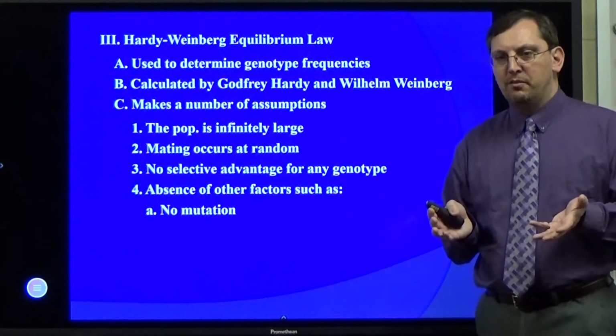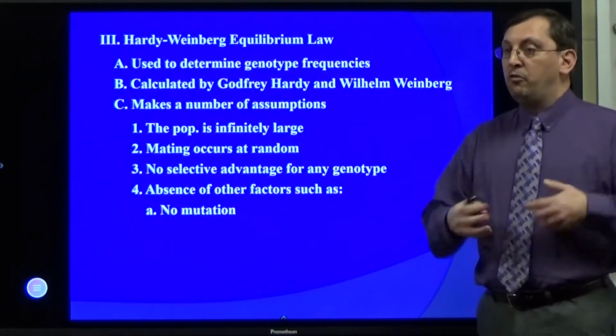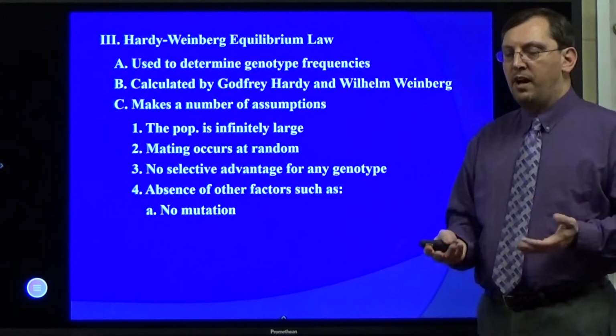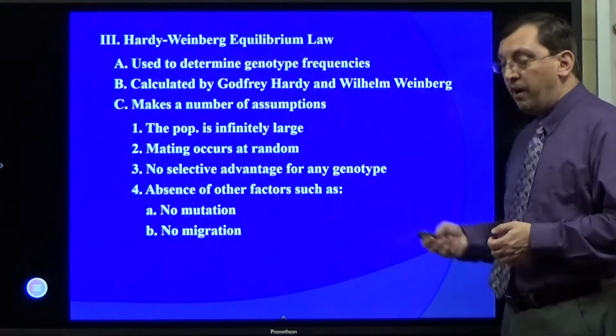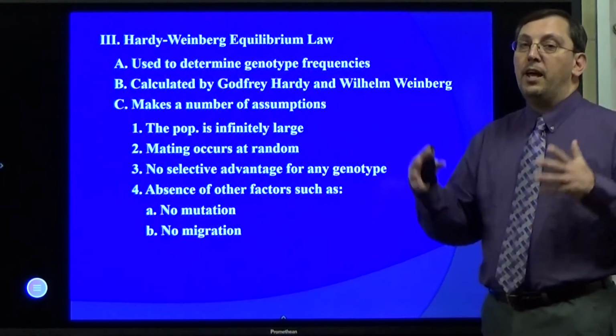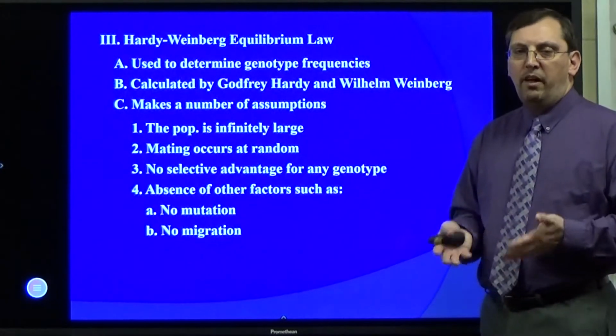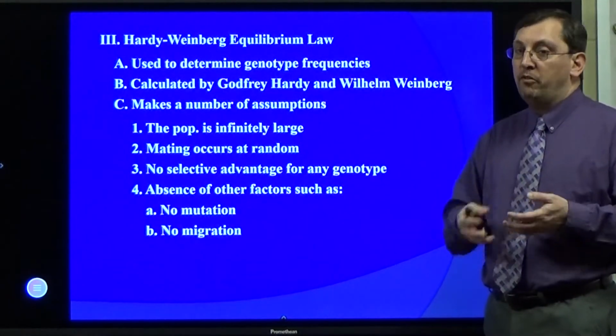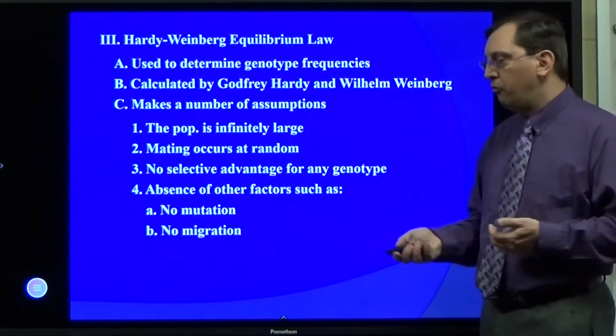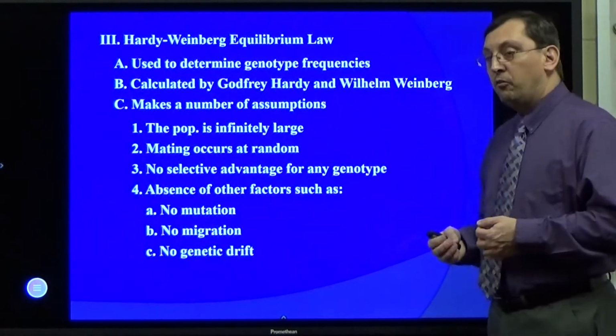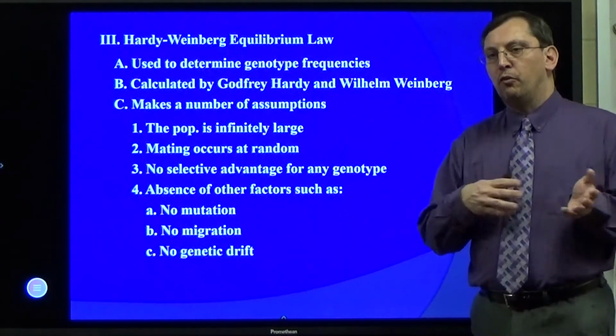it throws off all the frequencies. So you can't have mutations in a population. We know in real life, mutations occur all the time. There's no migration. All organisms in a population stay put. That doesn't happen as well. Everything migrates in some way, shape, or form. There's always movement around within every population. There's no genetic drift, or random chance the population goes one way or another.